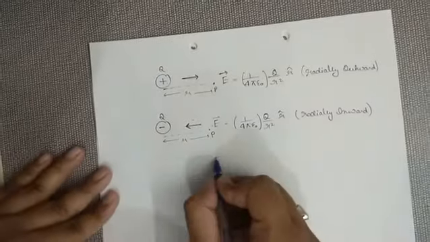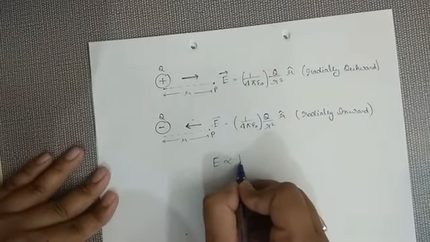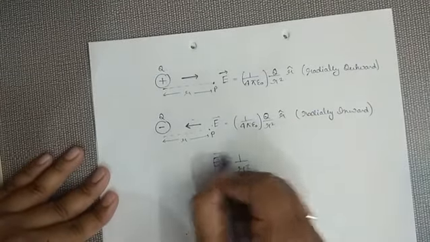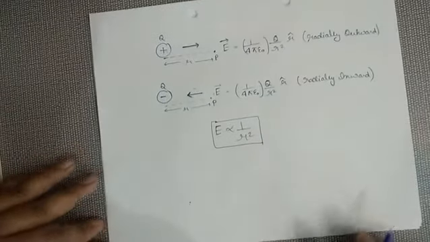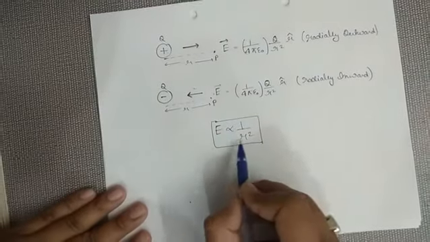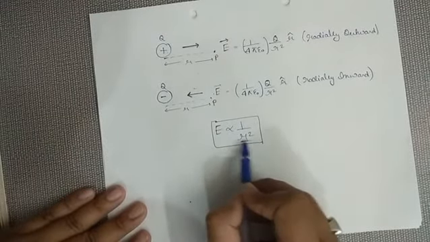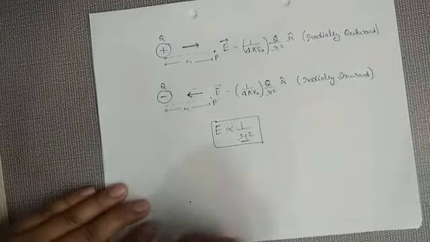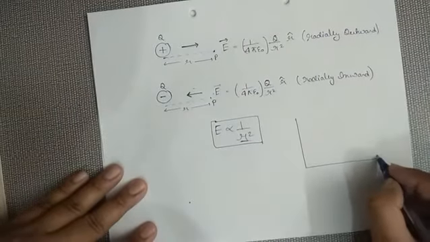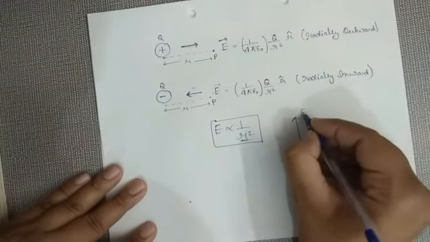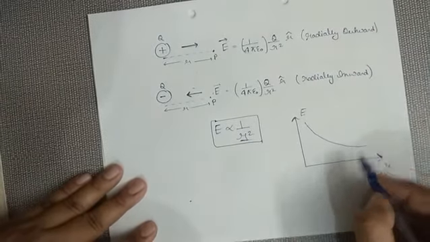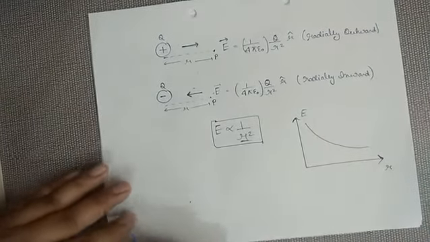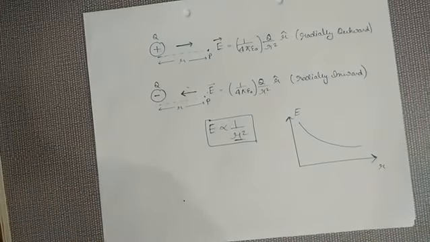An important conclusion you can find here: electric field is inversely related to r square. It means as we move away from the charge, the strength of electric field will also decrease. So if this is your electric field and this is your distance r, the electric field decreases as the value of r increases. So this is the representation of electric field.